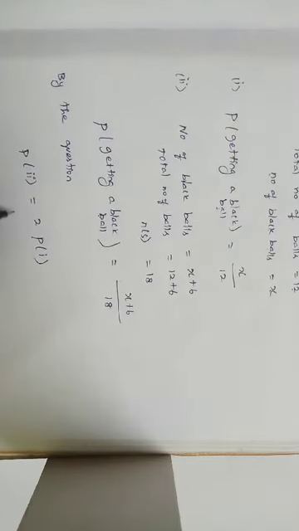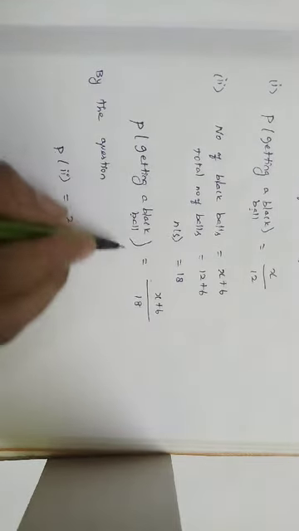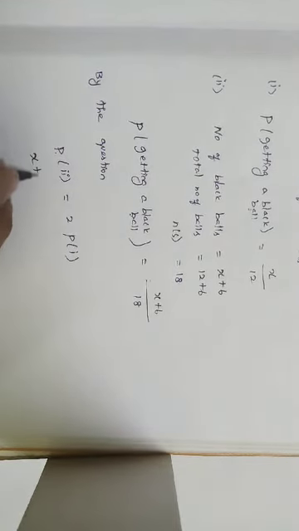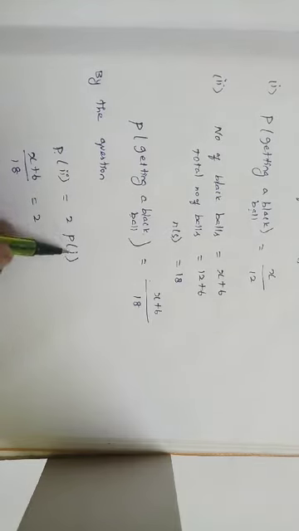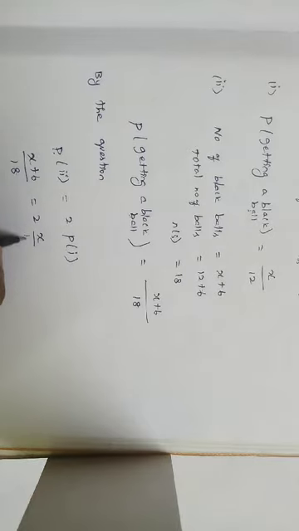Both are black balls, understood? So the probability of the second condition, x plus 6 divided by 18, is equal to 2 times the probability of the first, which is x by 12.